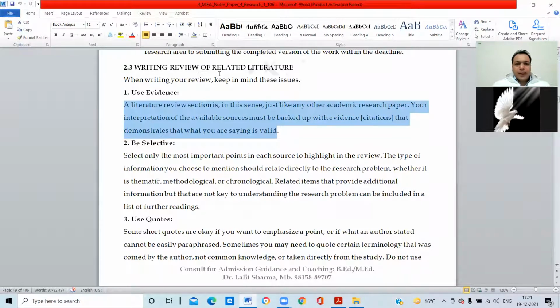so this point tells us, when you are going to write a review of related literature, suppose you have got an article on our topic. What was our topic? Teachings of Lord Jesus. Okay, we have come to know, so we have to mention that in our research thesis with the evidence, right?